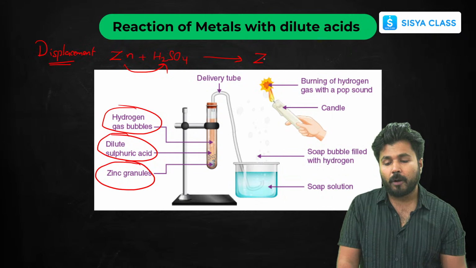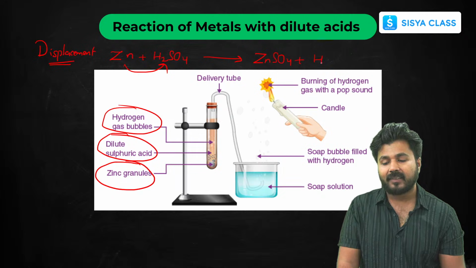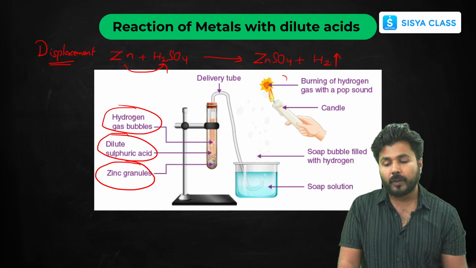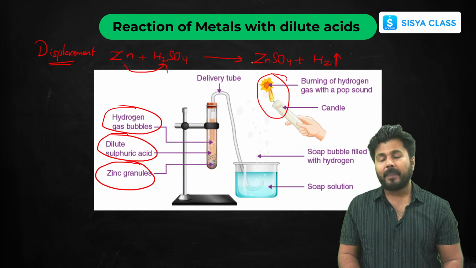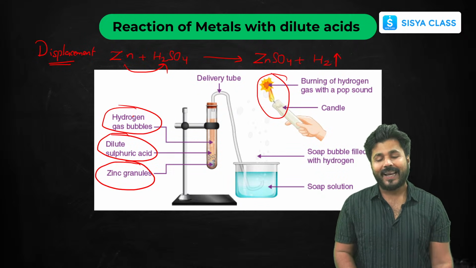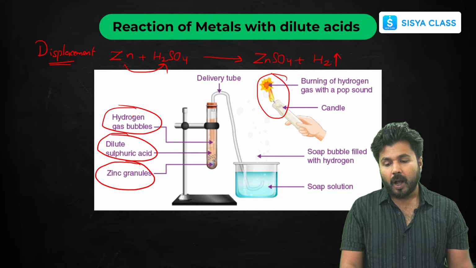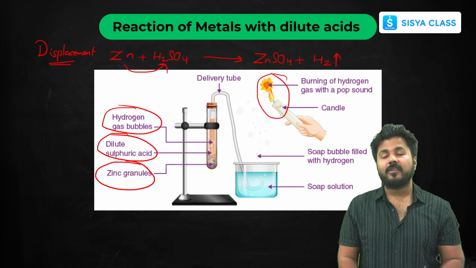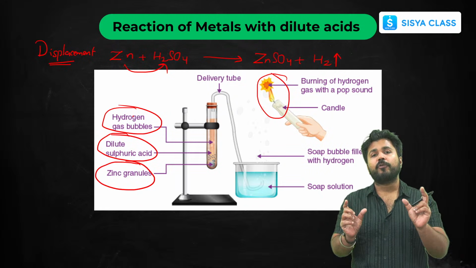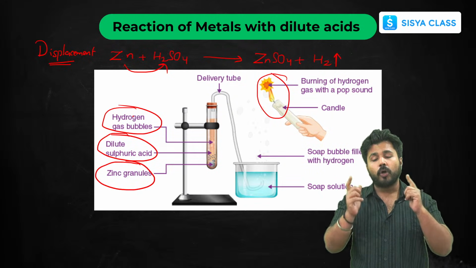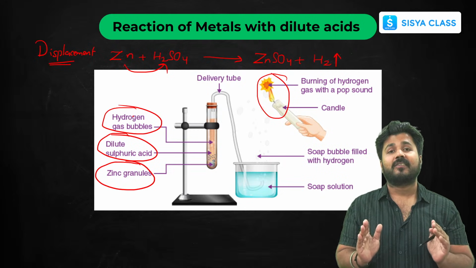So what will it form? It will form zinc sulfate, and hydrogen gas is liberated, which you can see here in the form of bubbles. You can also test it with a popping sound using a burning candle. Now, this is the reaction of metals with dilute acid. If you remember just this one reaction, the whole concept of reaction of metals with acids is clear.